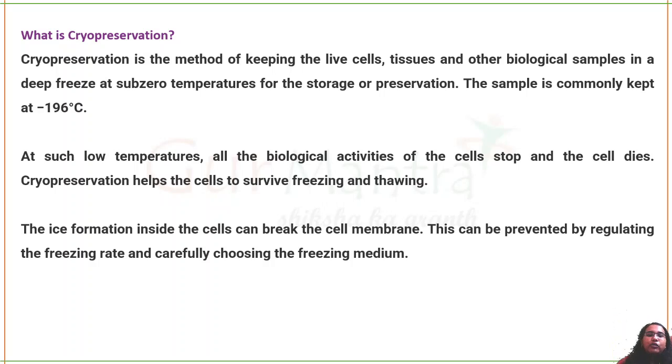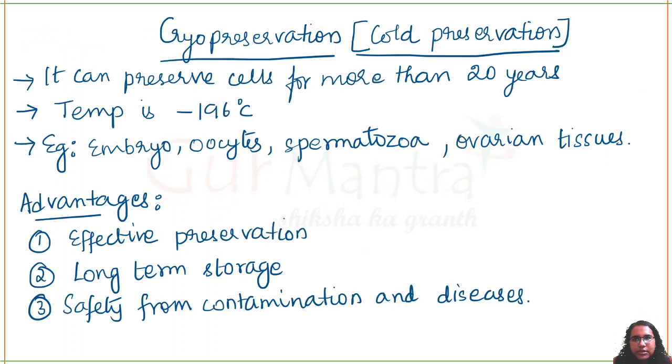Okay, so we have to carefully regulate the freezing rate, and we have to choose a freezing medium in which there is no ice crystal formation. Only then can the cell survive at such sub-zero degrees Celsius. Okay, so cryopreservation means cold preservation. You can preserve a sample for up to 20 years. The temperature is minus 196 degrees Celsius.